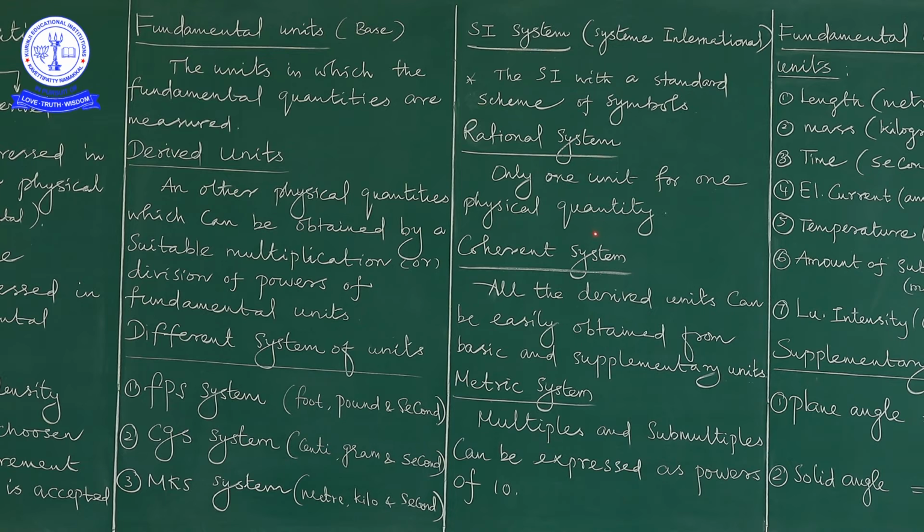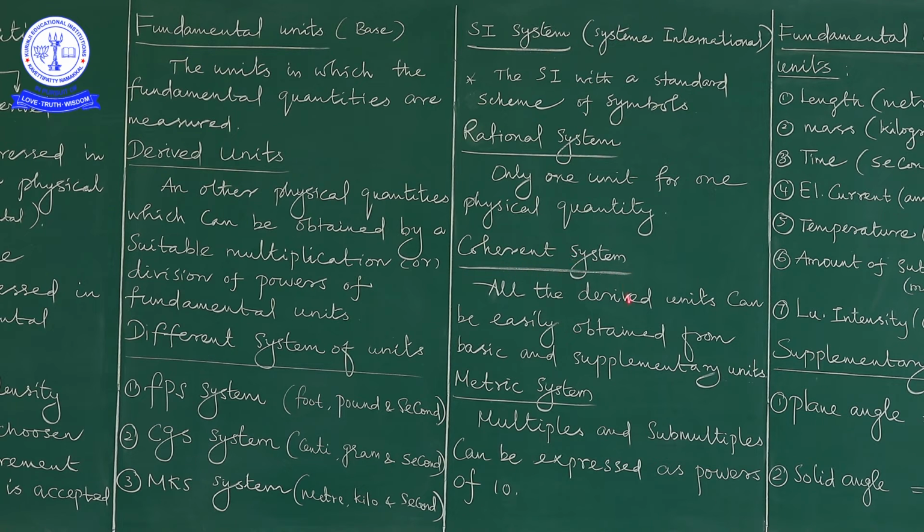Suppose let us consider length. Length is in meter, so meter is the one unit for length. Like that, mass is in kilogram, time is in second. These things you are well known from your earlier studies. And the second system is the coherent system.